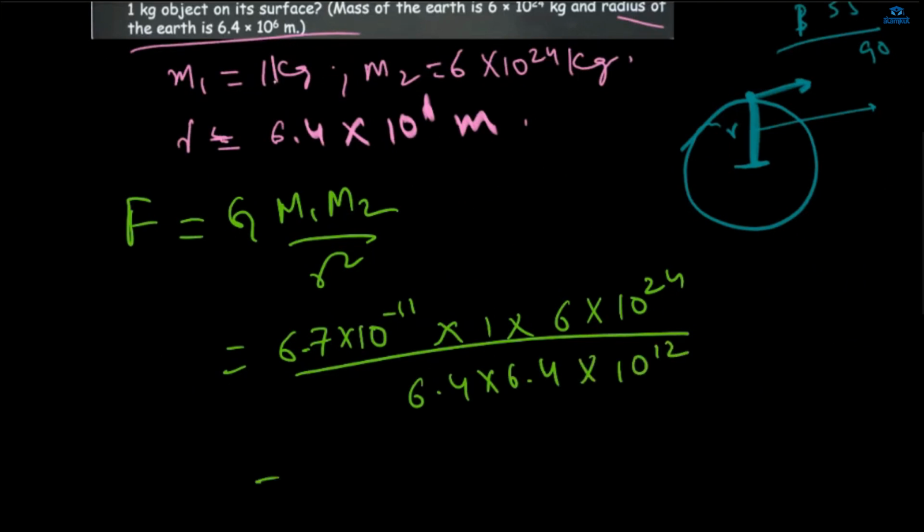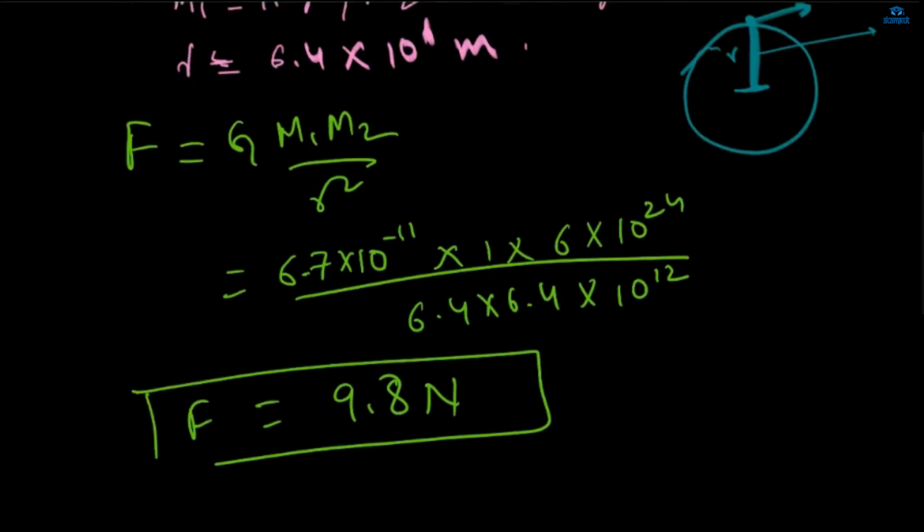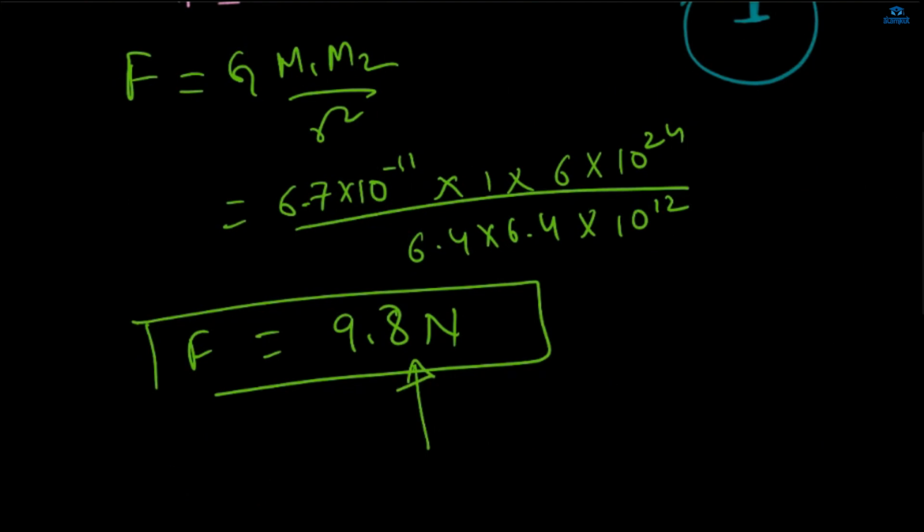So once you do it, you will find the answer to be 9.8 Newton. Is it correct or not? 9.8 Newton. We always take 9.8 as G. This is the acceleration due to gravity.